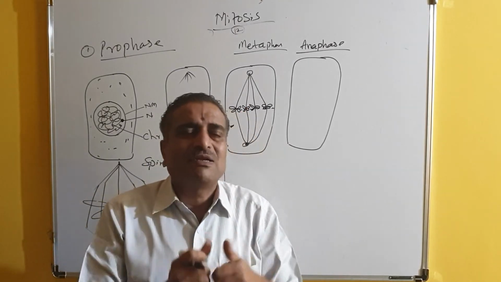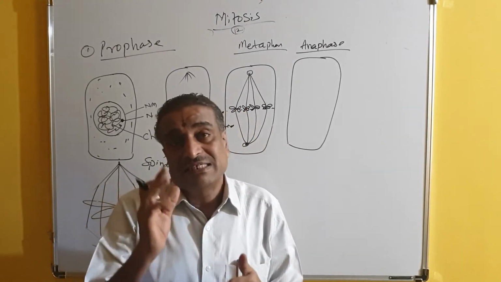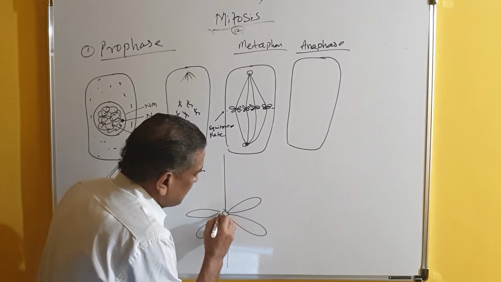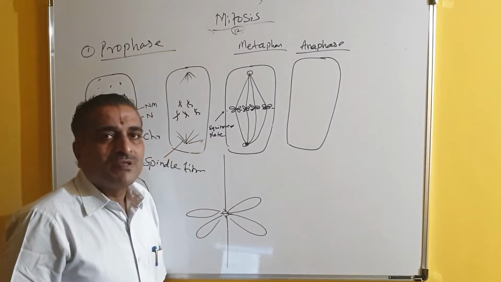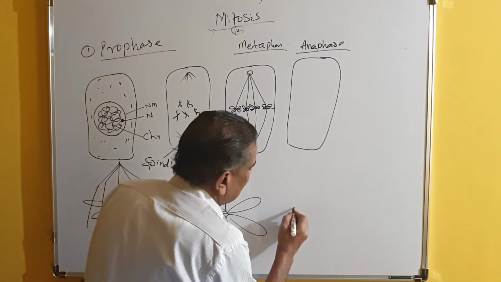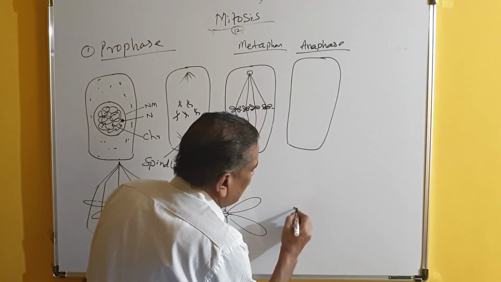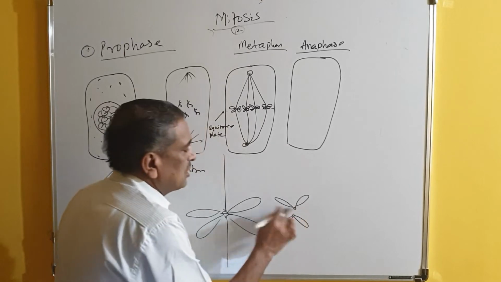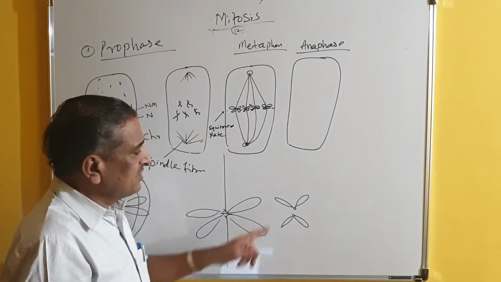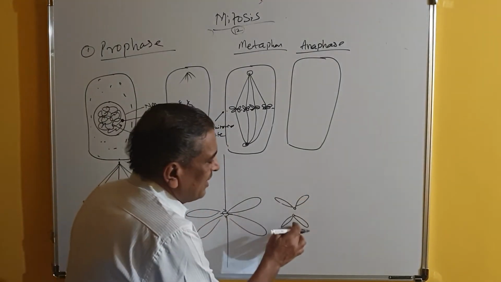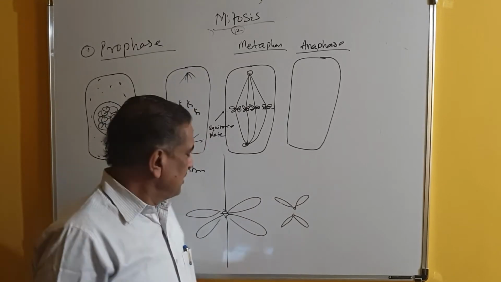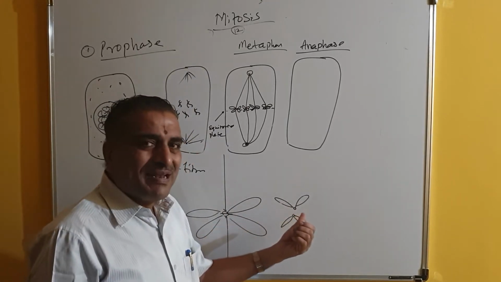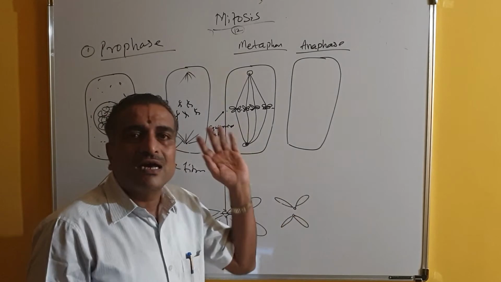The centromere will sustain the pressure up to some extent. A stage will come. At that time, the centromere becomes broken. So the centromere breaks. Say for example, this is the centromere, and one arm goes to this side and another arm goes to this side. So the centromere is broken now. When the centromere is broken, these are called chromatids. After the breaking of the chromosome, two chromatids are produced.